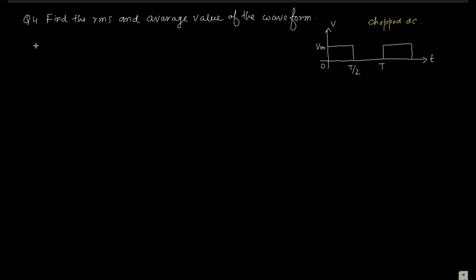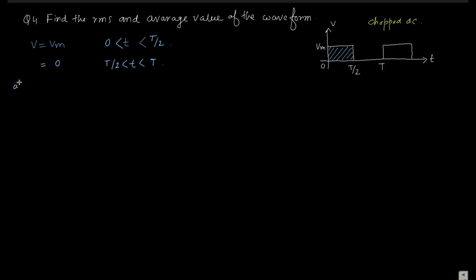So V is Vm, a constant value, when t lies between 0 to T by 2, and V is 0 when t lies between T by 2 to T. This is the split of the waveform.